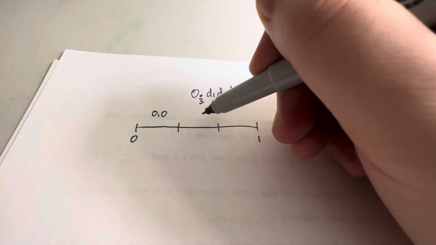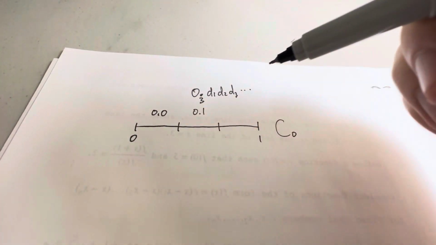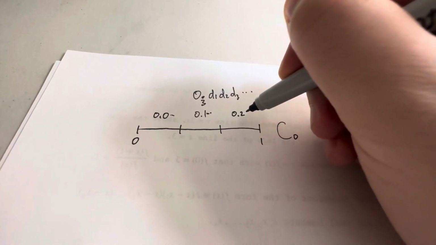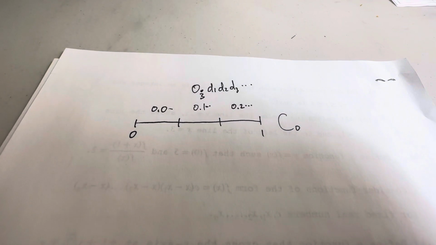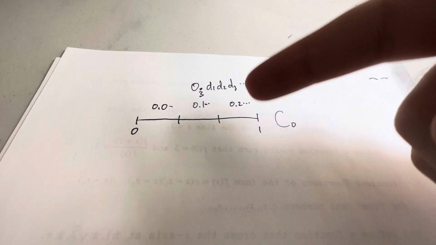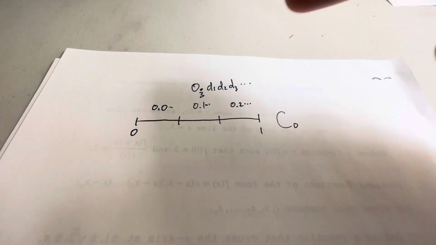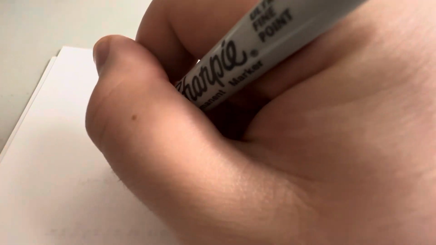And all the points in here start with 0.1. And then all the points here are 0.2. So if I want to keep the points that have zeros and twos in the digits and no ones, I have to get rid of this middle interval. So I get rid of it.